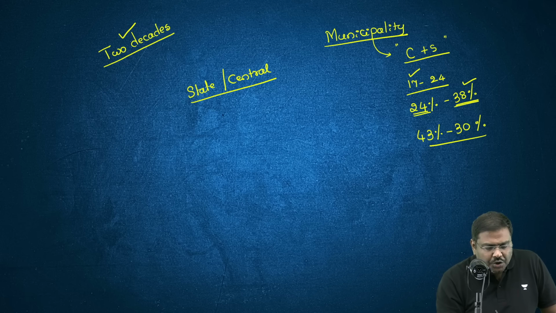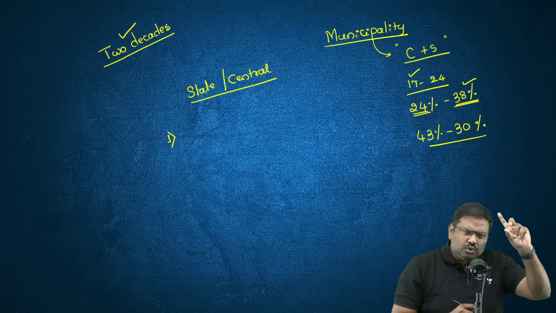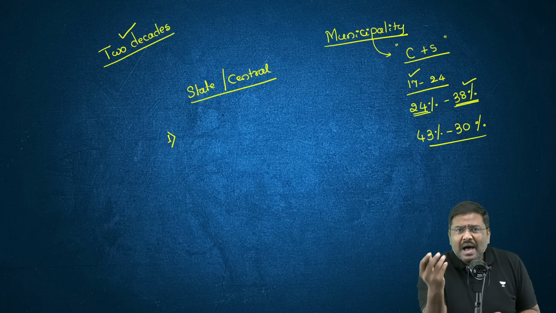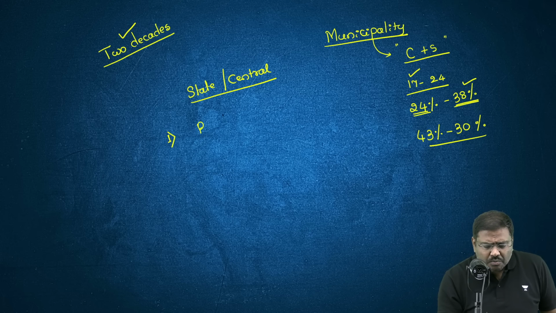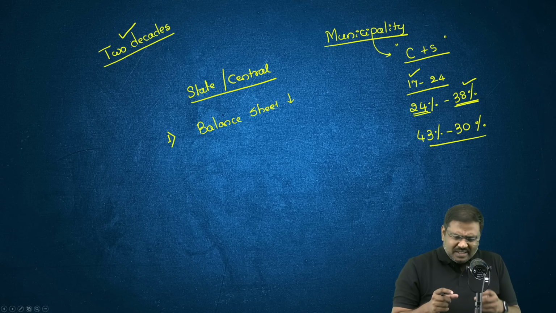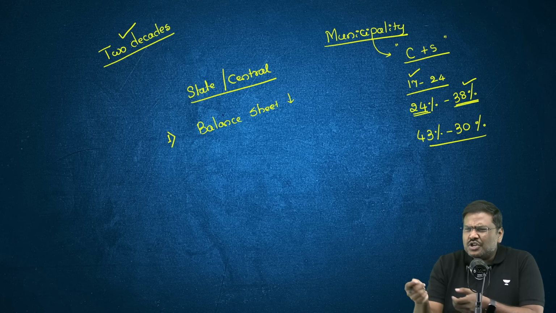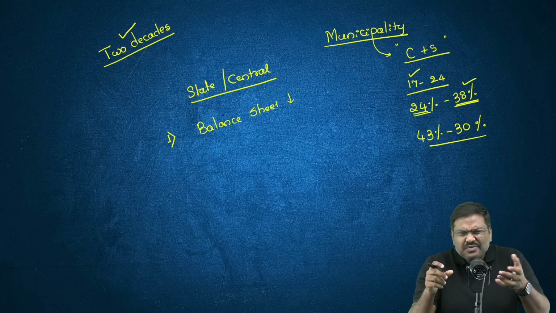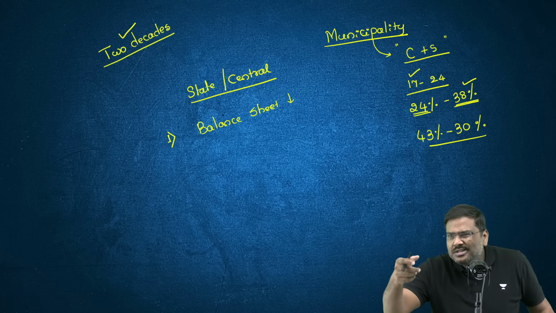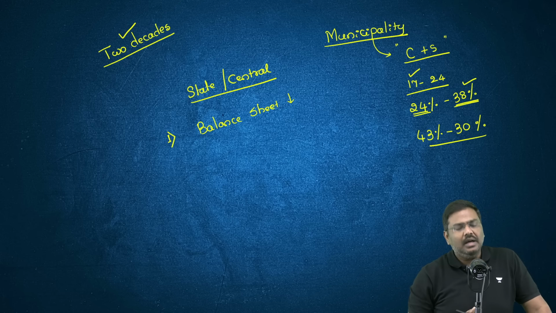First, a very important issue why the municipalities have not been able to raise money through the municipal bonds is the balance sheet of the municipalities is very, very small. The size of the balance sheet is very, very small. And what is the meaning of it? The amount of money that the municipalities are dealing with in terms of expenditure, in terms of income, etc., is a very small number. It is not attractive enough to invest for a large number of investors in the market.